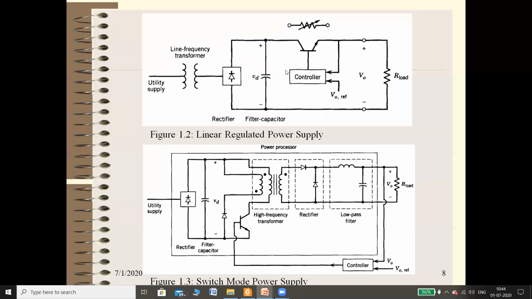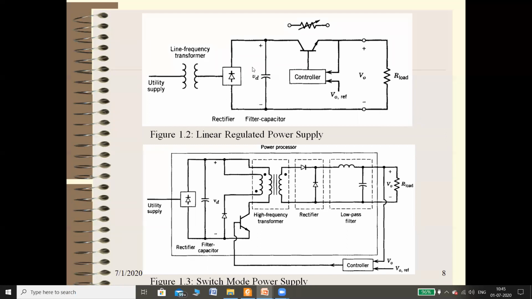In this figure, the first block is called the line frequency transformer. The line frequency transformer is used to convert your AC into lower or higher AC, as well as to provide isolation. Isolation is also important. Then this particular block is called the rectifier, which converts AC into pulsating DC.